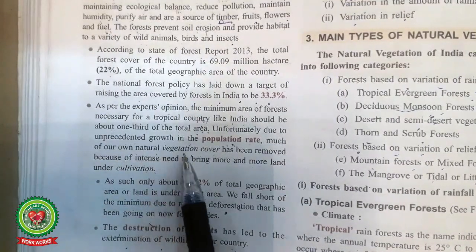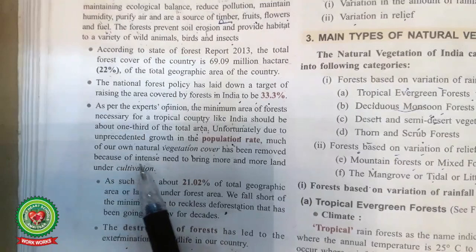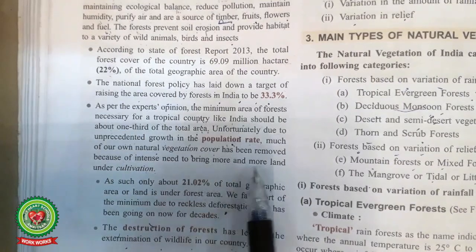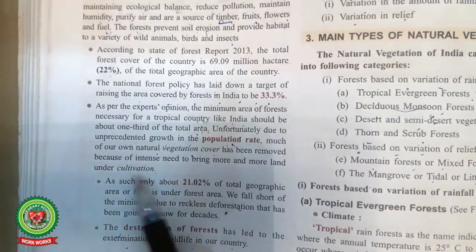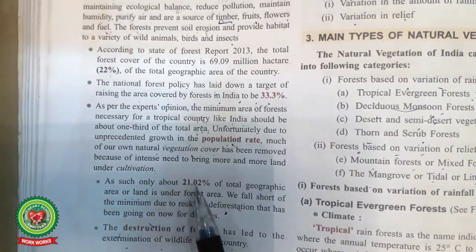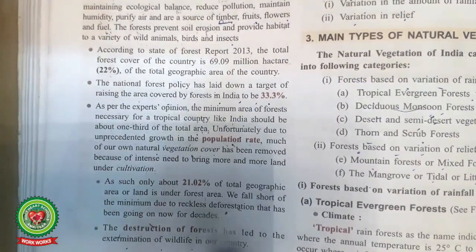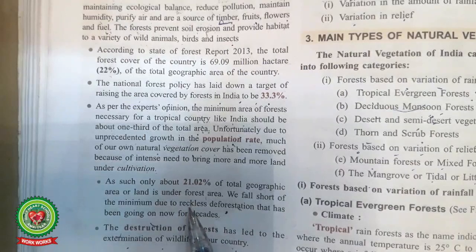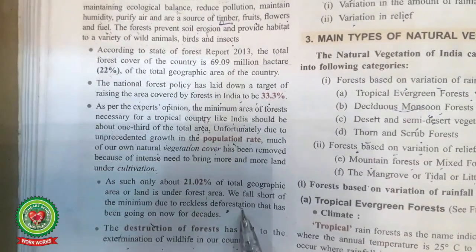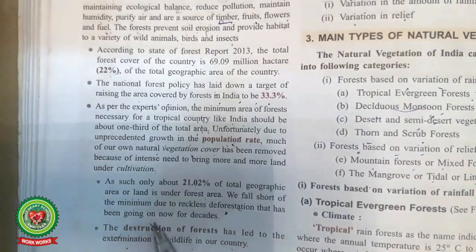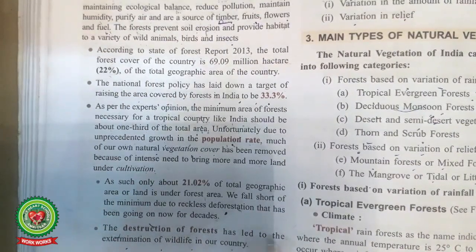Unfortunately, due to unprecedented growth in the population rate, means increase in individuals, much of our natural vegetation cover has been removed because of the intense need to bring more and more land under cultivation. As such, only about 21.02% of the total geographical area of land is under forest area. We fall short of the minimum due to the reckless deforestation, means cutting of trees on a large scale, that has been going on now for decades. The destruction of the forest has led to the extermination of wildlife in our country. Extermination means extinction.